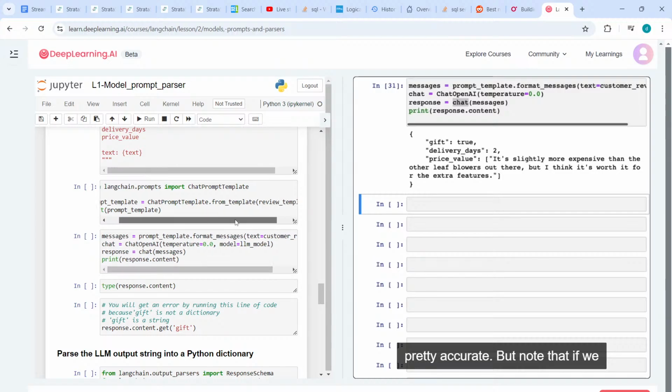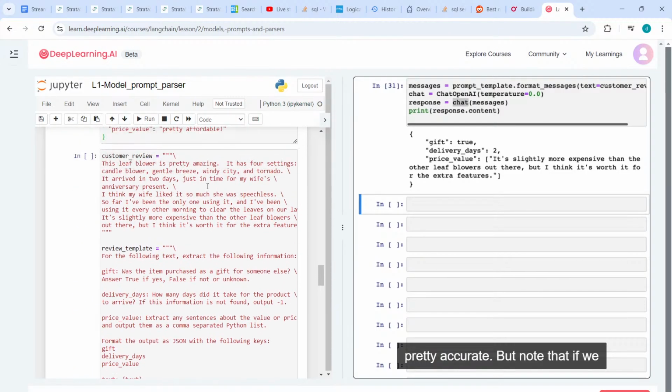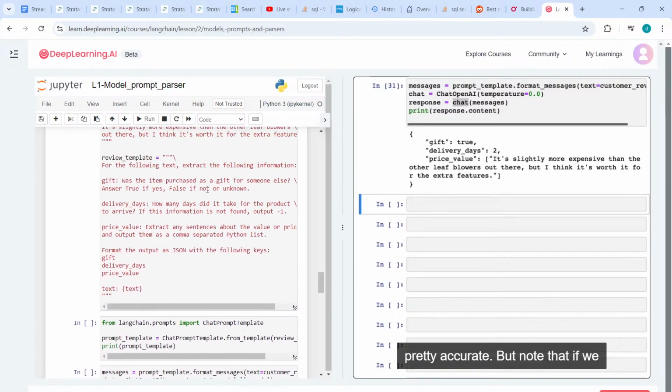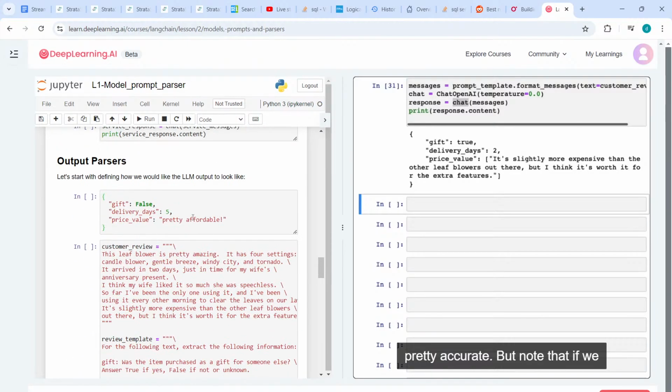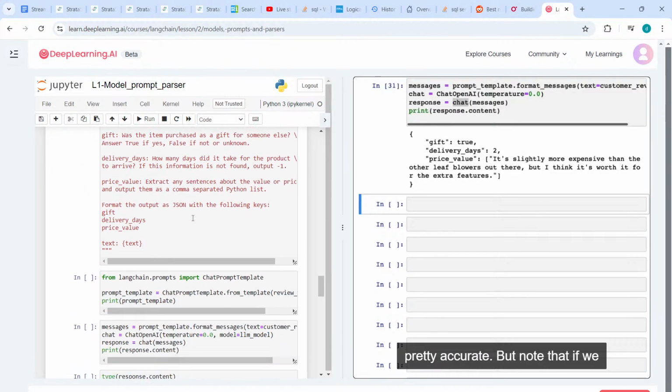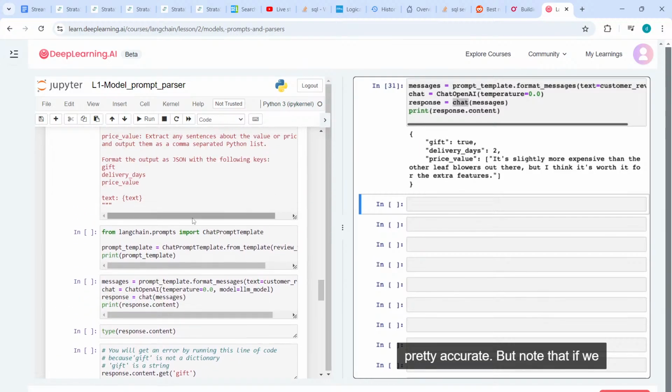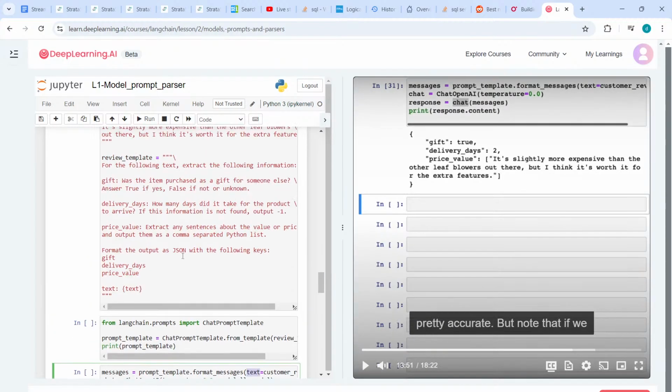Okay, let's see. So format messages, interesting. That's interesting. This is my template, then this is my prompt. Oh, okay, I know what it means. This is my input, right? Okay. So I'll get a chat, and then, okay. Format the output as JSON with following keys.